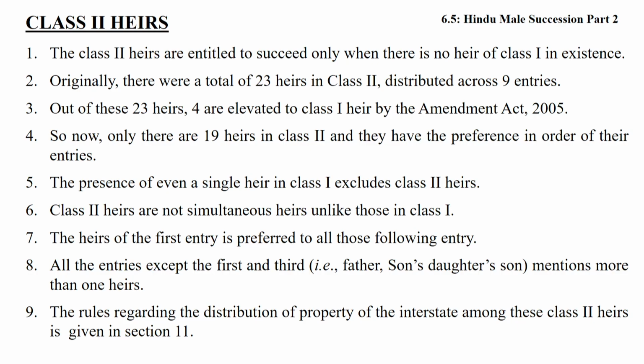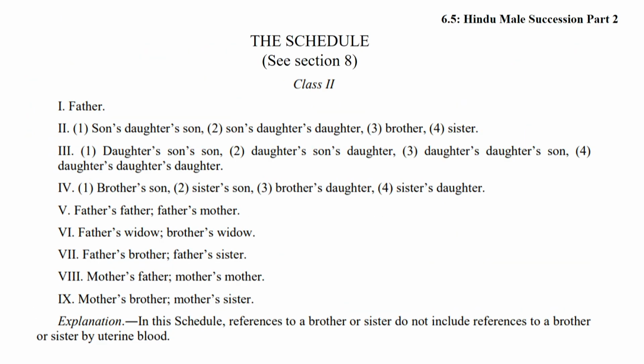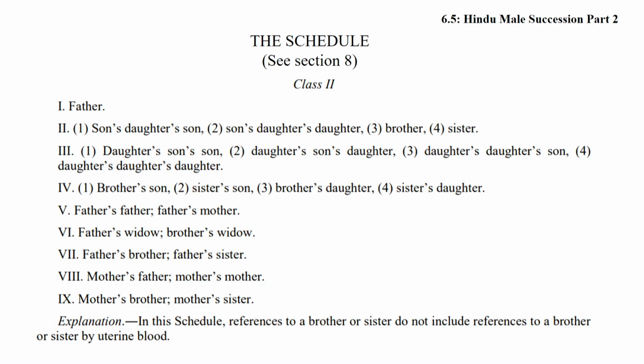The rule regarding the distribution of property of an intestate among these class 2 heirs is given in section 11. Friends, this is the flow chart of the second class heirs. What is the interesting point? How can you explain the statutory scheme? All the heirs are categorized in 9 categories, and a very important point is they are in Roman numbers, and this suggests the order of preference.